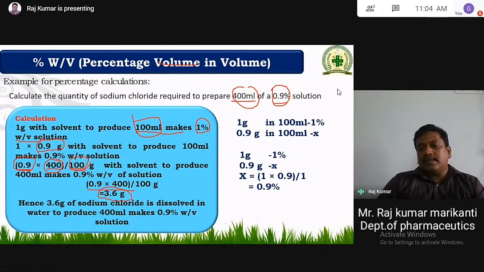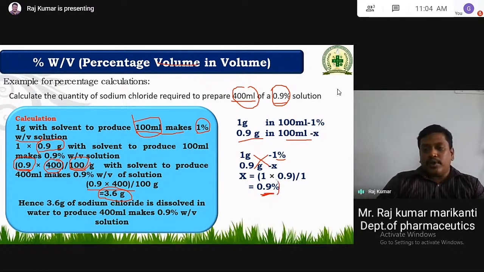We can simply calculate that if 1 gram in 100 ml is 1%, then 0.9 grams in 100 ml will be 0.9%. How do you get that? By cross multiplication. X is equal to 0.9 into 1 by 1. Then you will get 0.9%. That is the calculation.